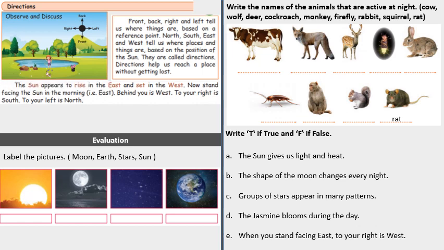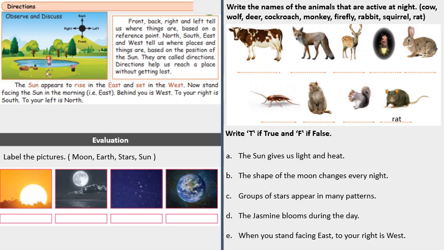The sun appears to rise in the east and set in the west. Now stand facing the sun in the morning, that is east. Behind you is west. To your right is south. To your left is north.